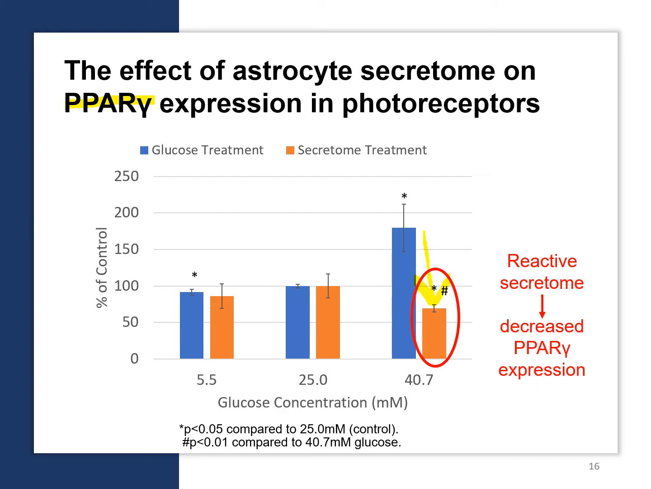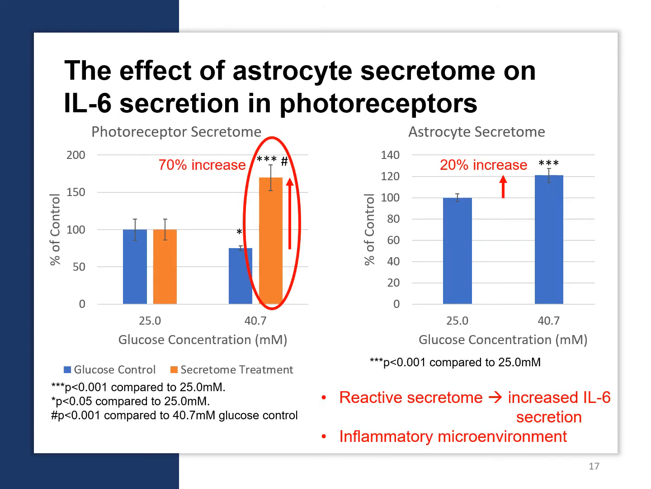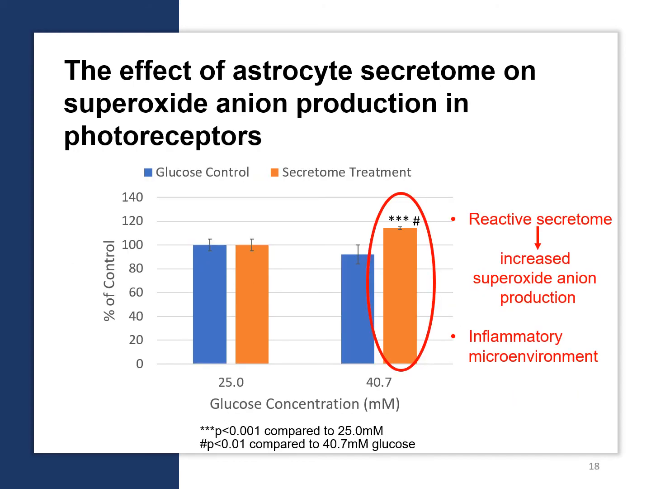astrocyte secretome. To determine whether decreased PPARγ expression correlates with an inflammatory microenvironment, IL-6 secretion, an inflammatory marker, was determined with ELISA. When photoreceptors were treated with reactive secretome, IL-6 secretion increased by 70%. The results suggest that inflammatory markers are increased when photoreceptors are treated with reactive secretome.